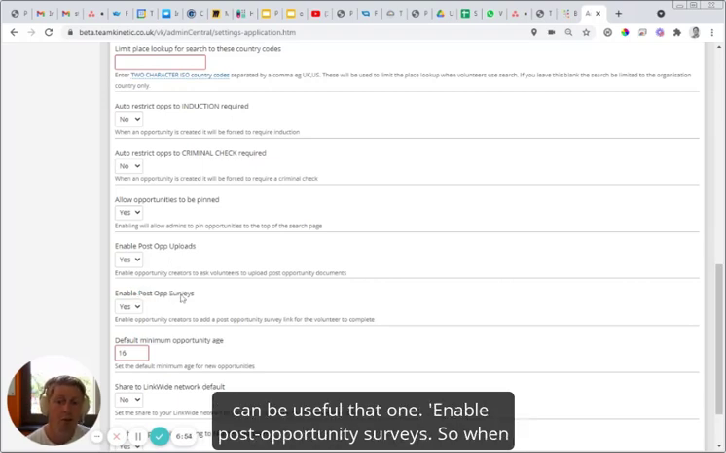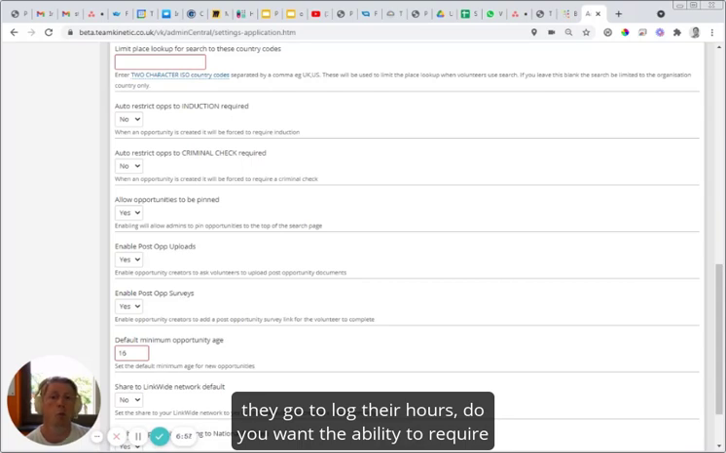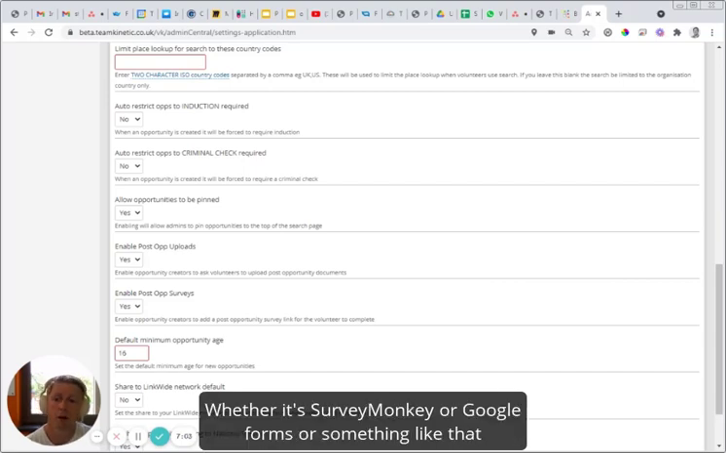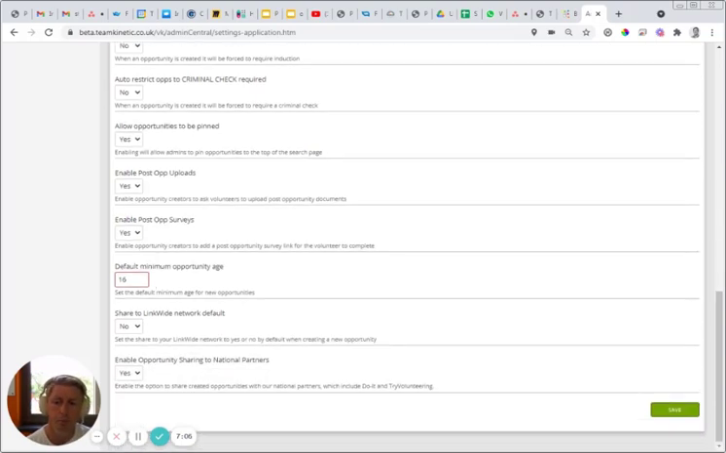Enable post-opportunity surveys. So when they go to log their hours, do you want the ability to ask them to complete a survey, whether it's SurveyMonkey or Google Forms or something like that?